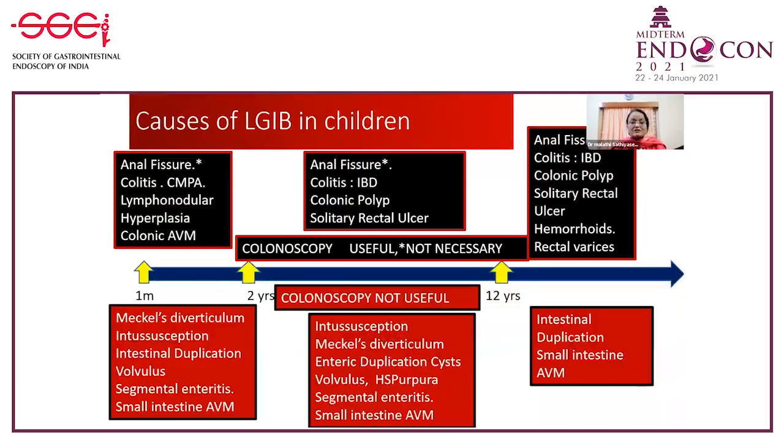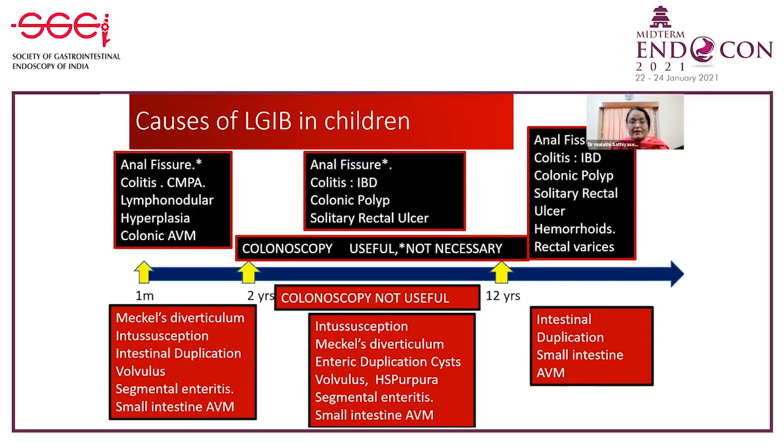The causes of lower GI bleed in children depend upon the age of presentation, and colonoscopy may be useful for those mentioned in the black boxes, but it may not be useful for those mentioned in the red boxes. This is because we know colonoscopy usually identifies only mucosal lesions of the colon.